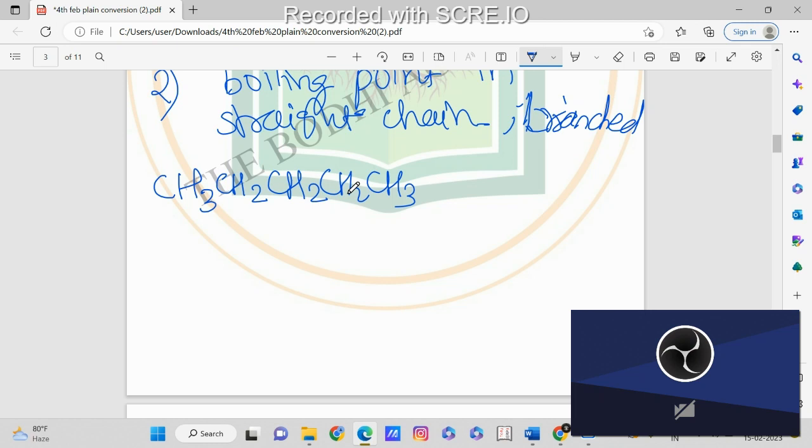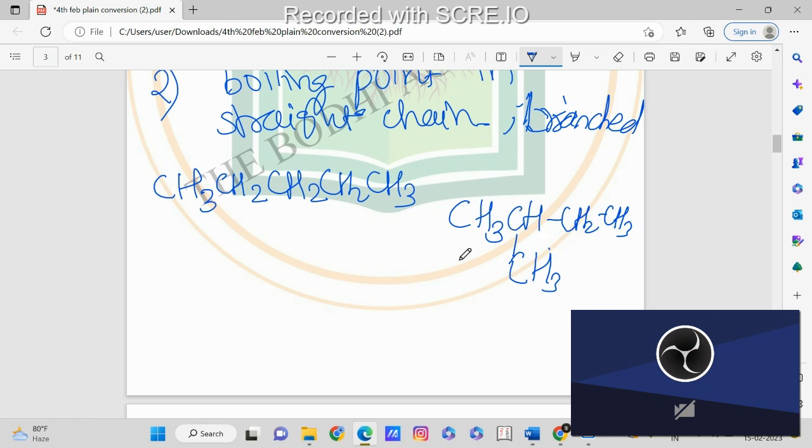Now what will be the branched chain for this pentane? The branched chain will have CH3, CH, CH3, CH2 and CH3. Now see, in this first compound how many carbons are we having? 1 2 3 4 5.